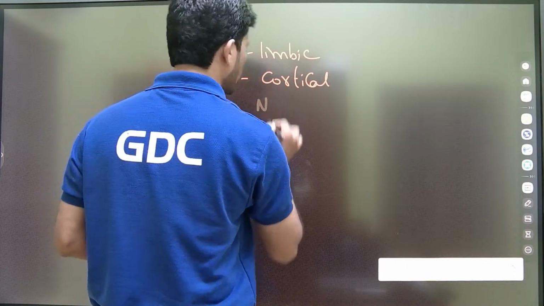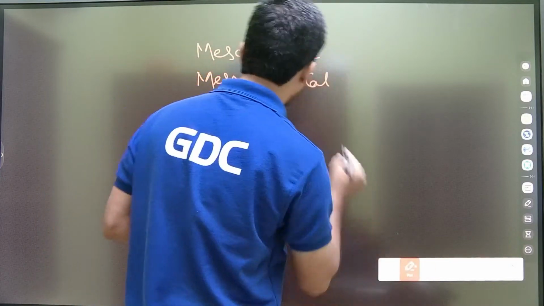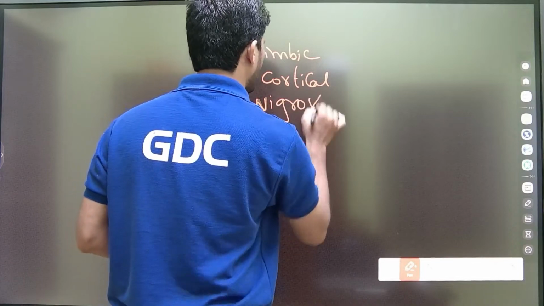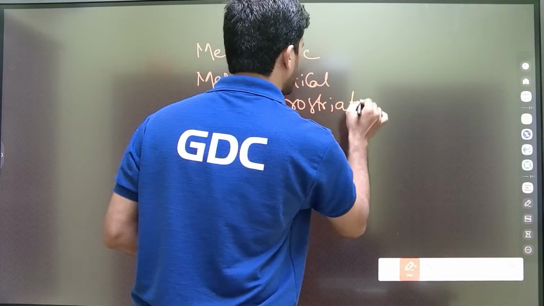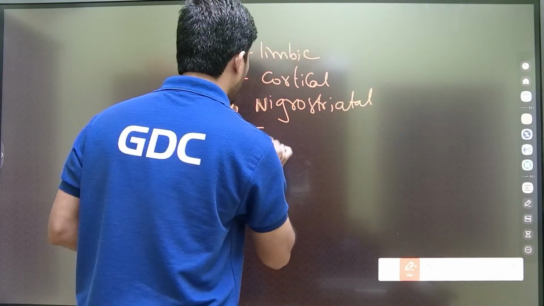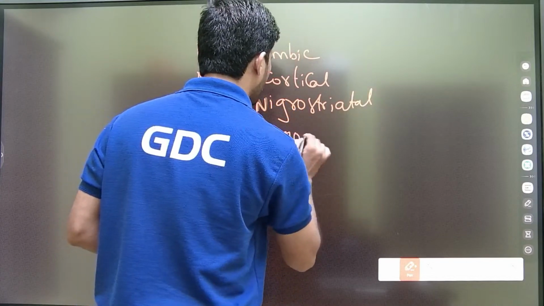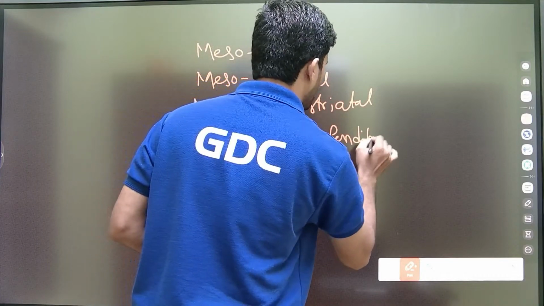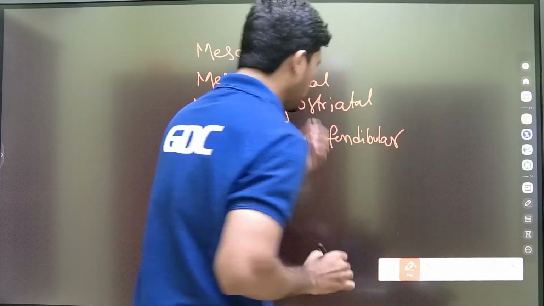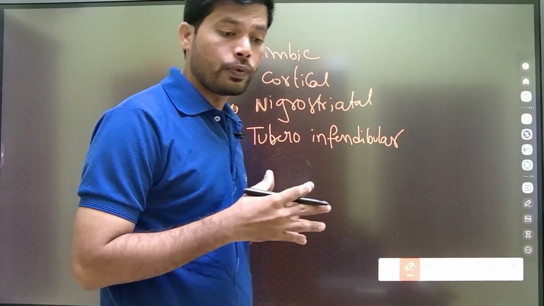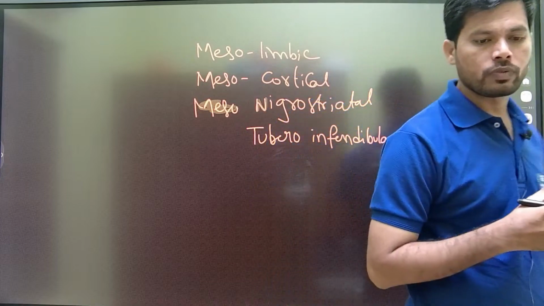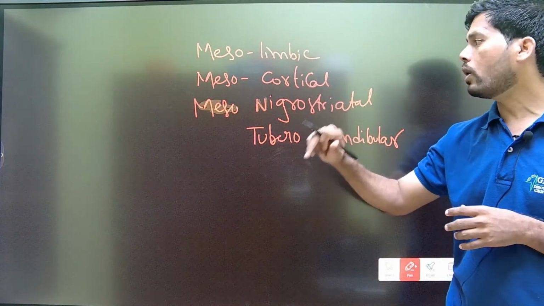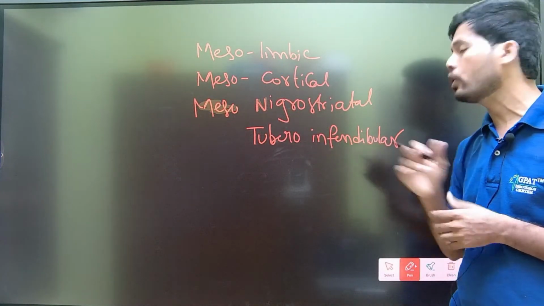The next one is the nigrostriatal pathway, and the fourth one is the tuberoinfundibular pathway. So these are the four main dopamine pathways: mesolimbic pathway, mesocortical pathway, nigrostriatal pathway, and tuberoinfundibular pathway.